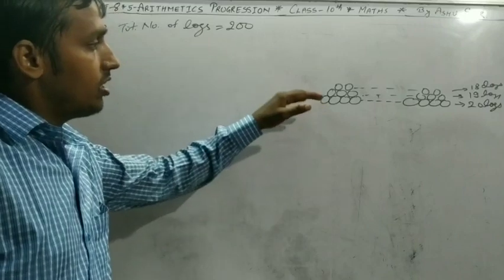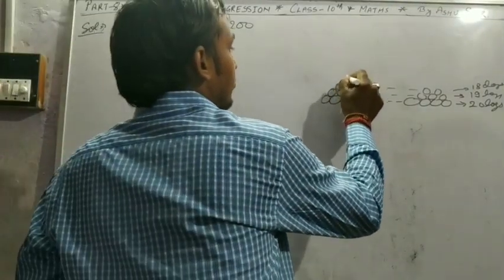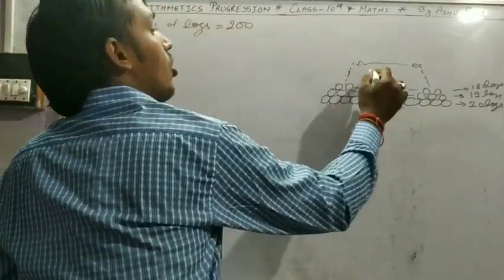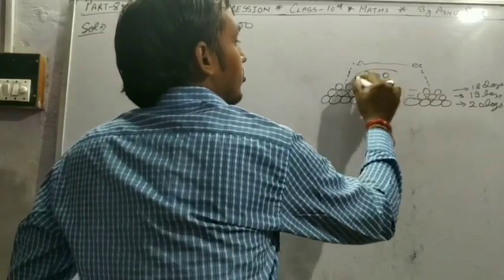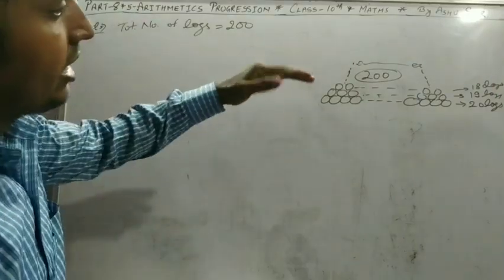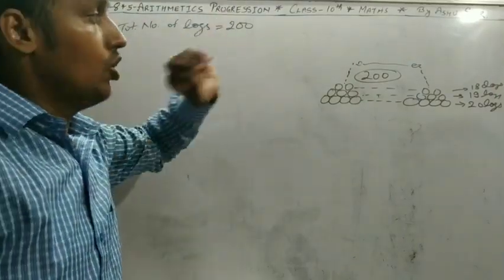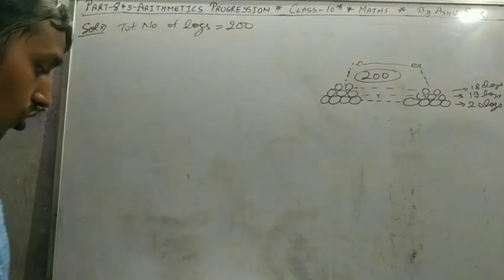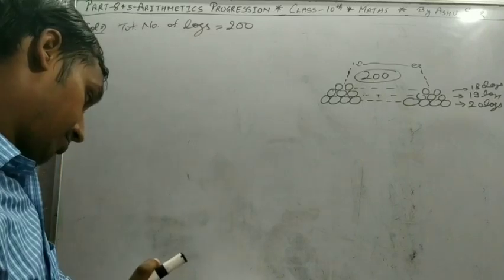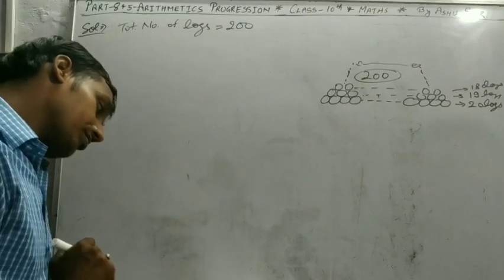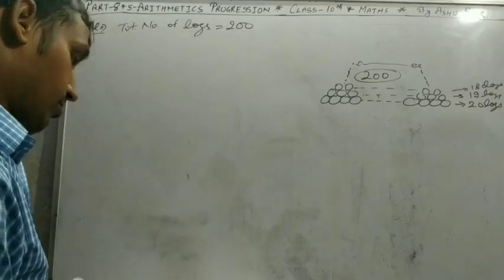So in the same manner, the logs decrease, and there are only 200 logs. Counting is 200. The bottom has 20, then next 19, 18, and so on. There are a total of 200 logs stacked here. So, how many rows? How many logs in the top row, and how many rows?